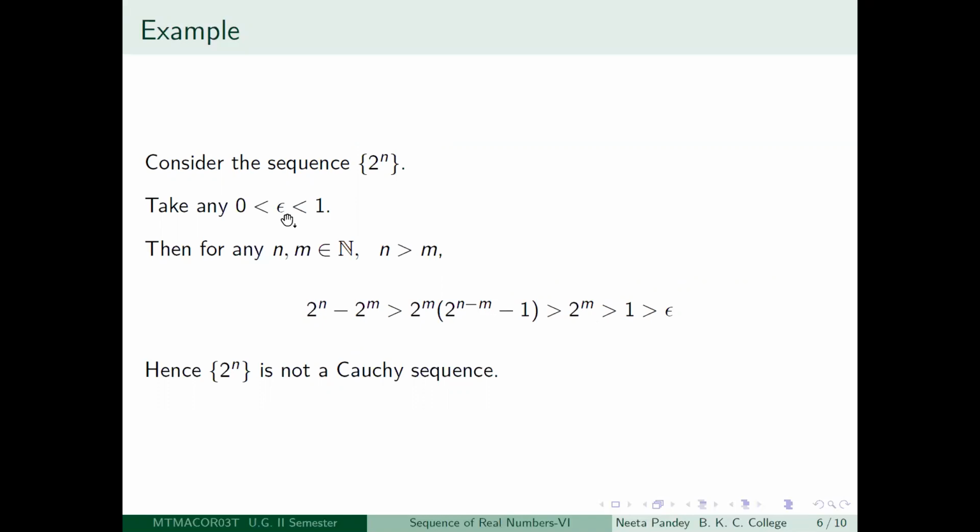I said that to show that something is not a Cauchy sequence, you should be able to get at least one positive epsilon where the criterion fails. You see that there are actually infinitely many epsilons where the criterion fails, any epsilon between 0 and 1. Actually, you could have taken any epsilon between 0 and 2 also for this particular sequence. So this sequence is therefore not a Cauchy sequence.